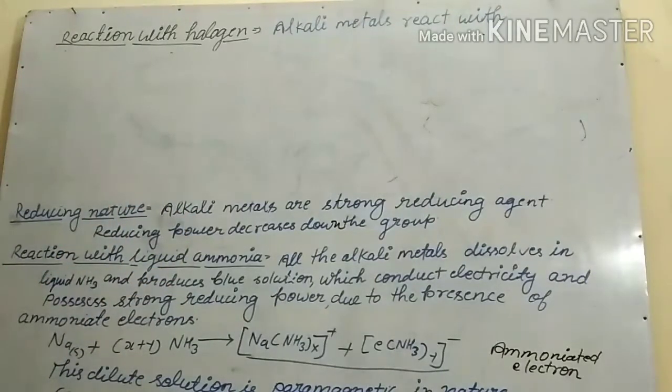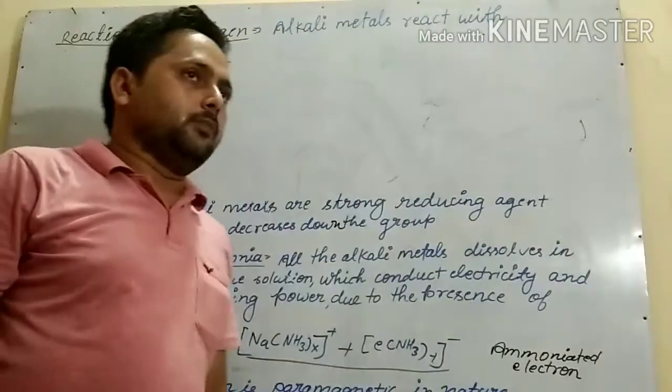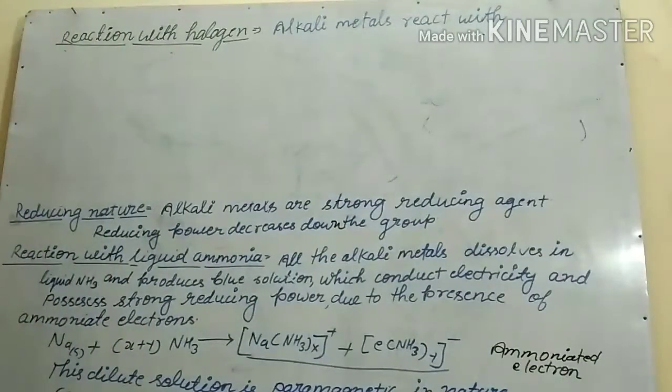Next is reaction with liquid ammonia. Alkali metals react with liquid ammonia and produce a blue colored solution which conducts electricity and possesses strong reducing power due to the presence of ammoniated electrons.